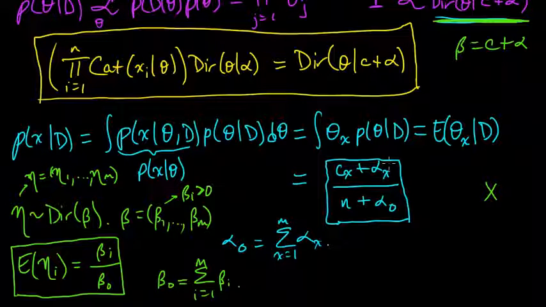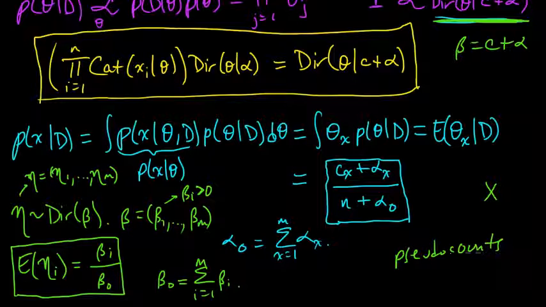These alphas are sometimes referred to as pseudo counts because they behave like counts that, if you had observed some counts before getting your data, then you would of course just add them. They don't have to be integers, but you can remember this by thinking of these alpha parameters in your Dirichlet prior as these sort of pseudo counts, and then under that interpretation, this is just a very natural thing, a sort of empirical probability. So that's just an easy way to remember it.